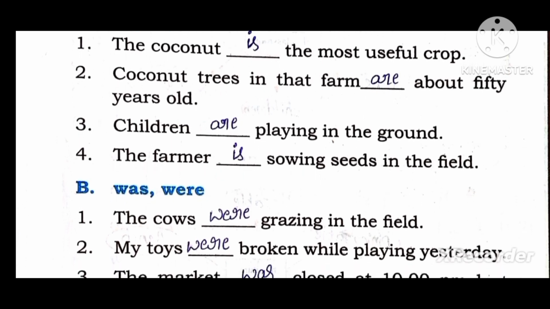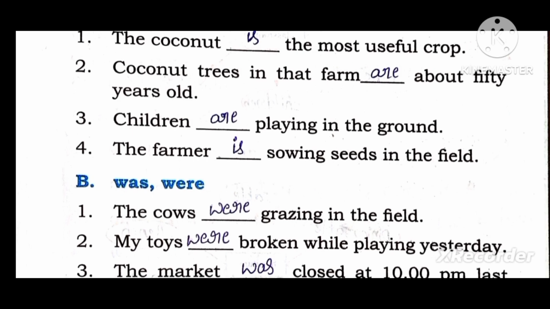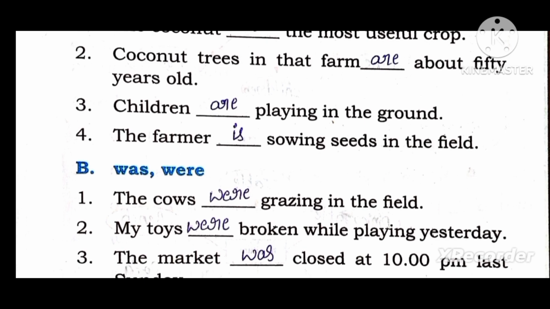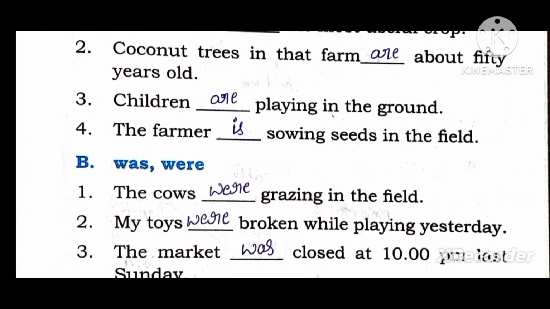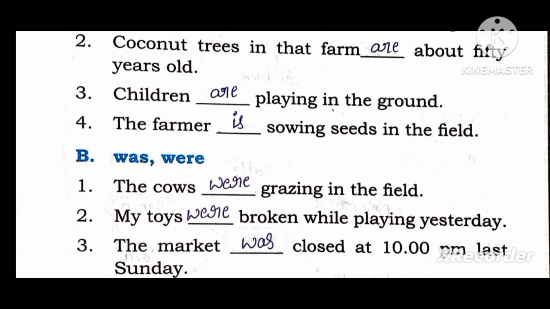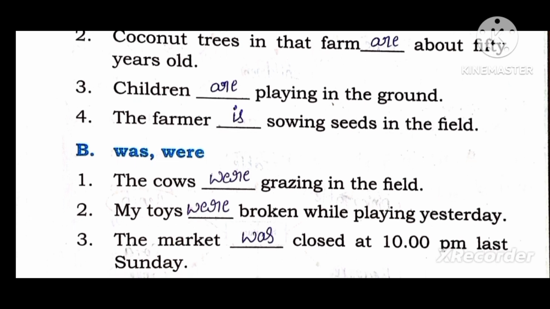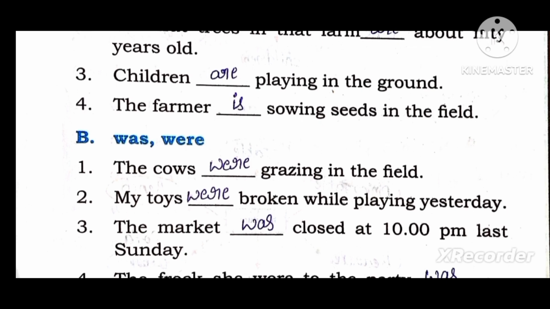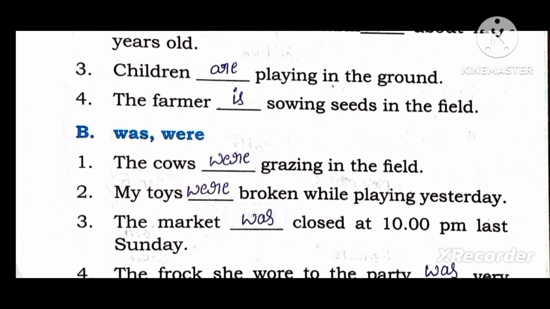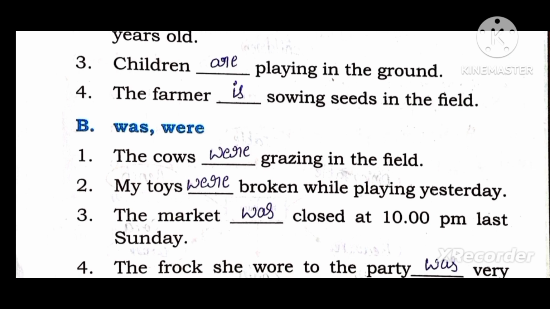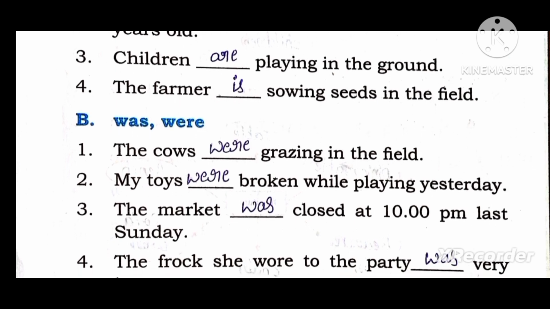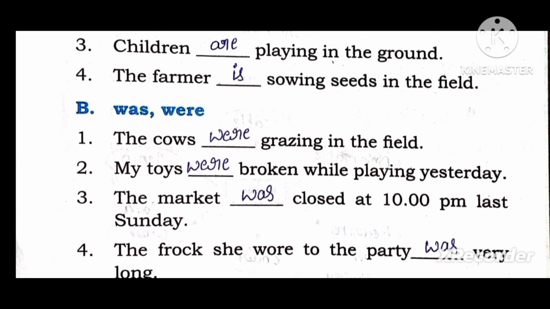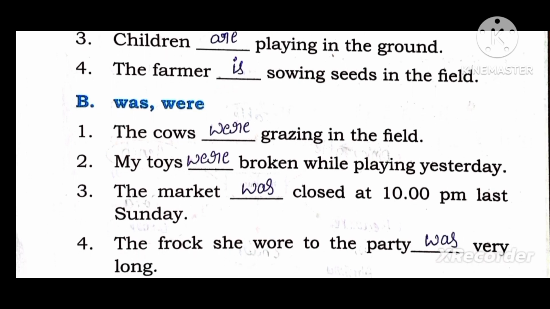Was, were. First one, the cows were grazing in the field. Second one, my toys were broken while playing yesterday. Third one, the market was closed at 10 p.m. last Sunday. Fourth one, the frock she wore to the party was very long.